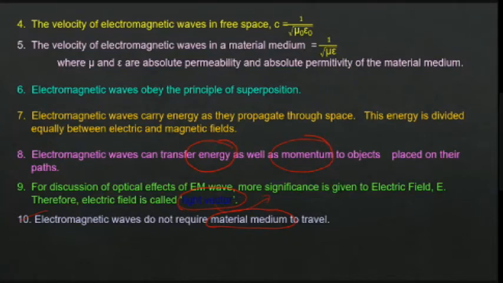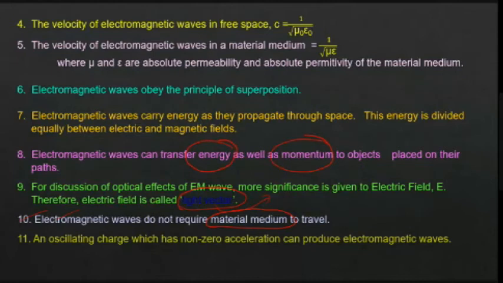How is it reaching? Because electromagnetic waves do not require any material medium. That's why we cannot hear the explosion sound from the sun, but we can see the explosion light from the sun, because light or electromagnetic waves do not require any medium. They can travel through vacuum.